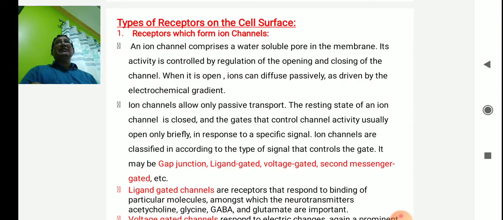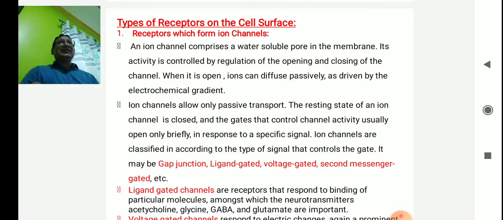Receptors which form an ion channel: an ion channel comprises water-soluble pores in the membrane. The activity is controlled by regulation of the opening and closing of the channel. When it is open, ions can diffuse passively, driven by the electrochemical gradient, from a higher electrochemical gradient to a lower one. Ion channels allow only passive transport. No energy, no carrier is required.